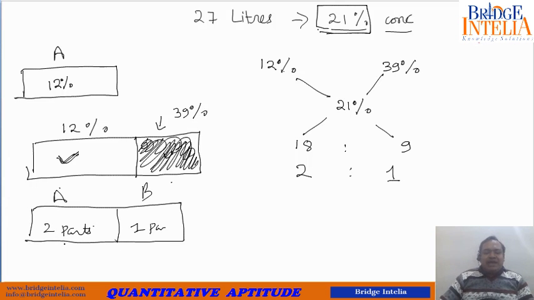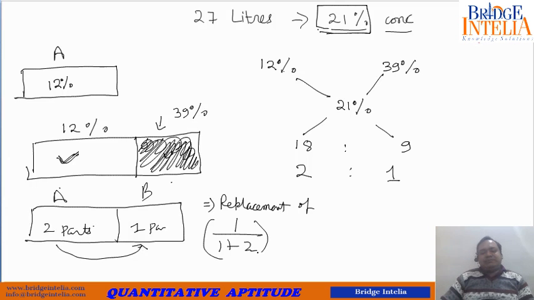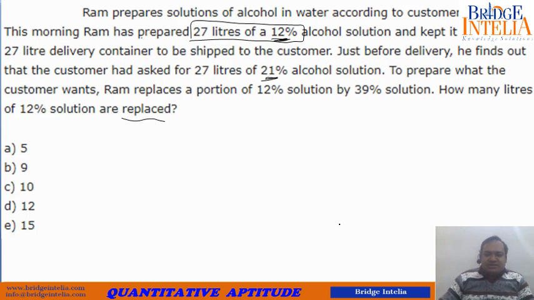It means out of 3 parts you have replaced 1 part. So it indicates replacement of 1 out of 3 parts. So 1/3 got replaced.